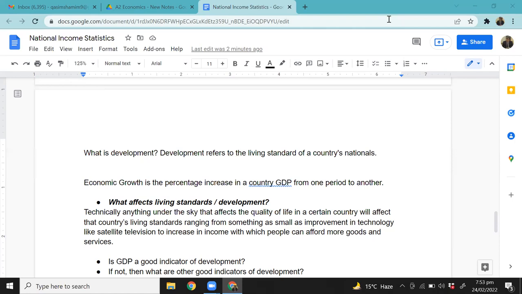Do you agree with me? It's as simple as that. So that's what I meant, that economic growth is basically about income. Economic growth is the percentage increase in a country's GDP from one period to another.